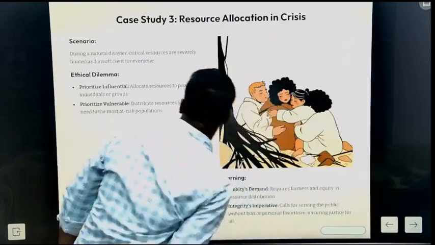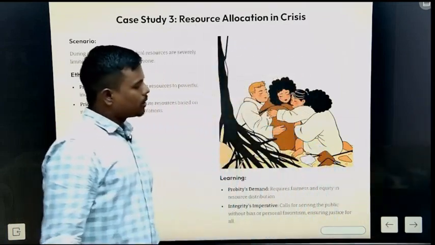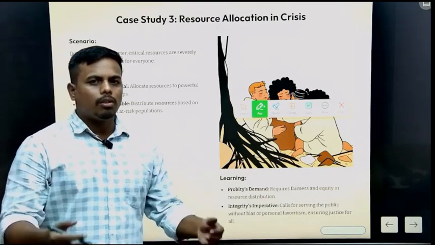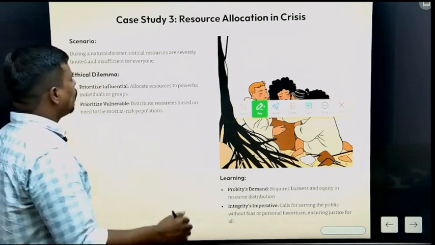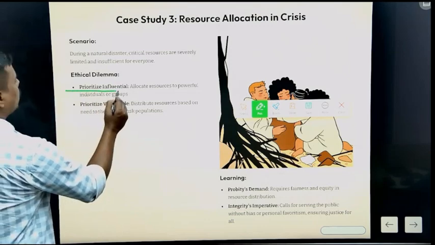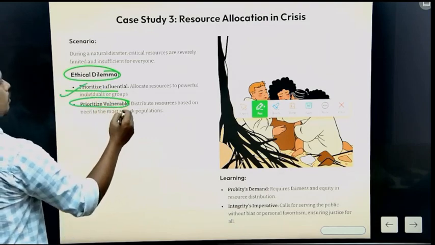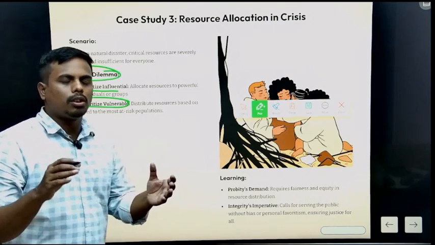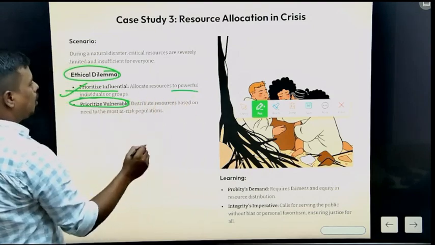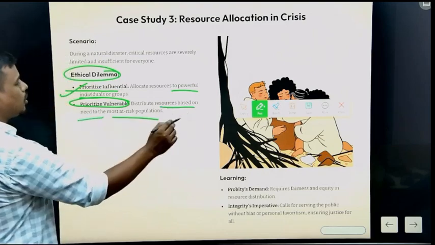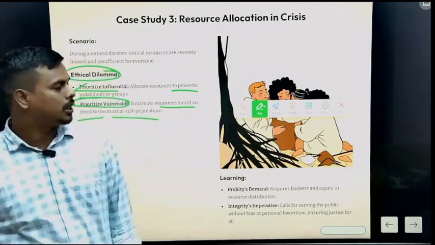Now the third case is resource allocation in crisis. Assume that a disaster has occurred in an area. Being a civil servant, one has to distribute some resources to the people who need them there. What should he do? Now he is in an ethical dilemma about where he should deliver the resources. There are two conditions: the resources have to be distributed to powerful individuals, or to the most needed person where the natural hazard has occurred.